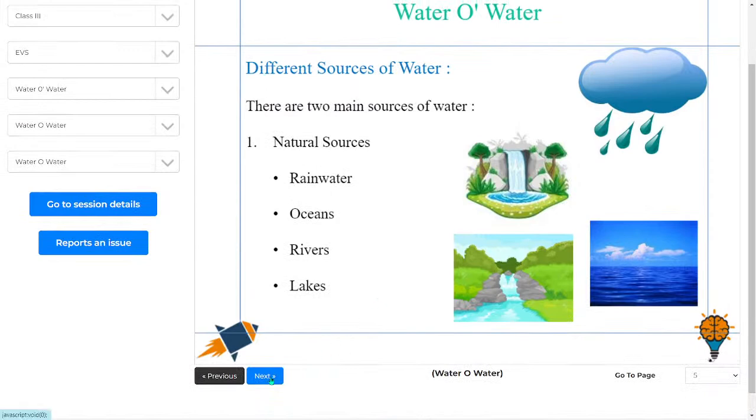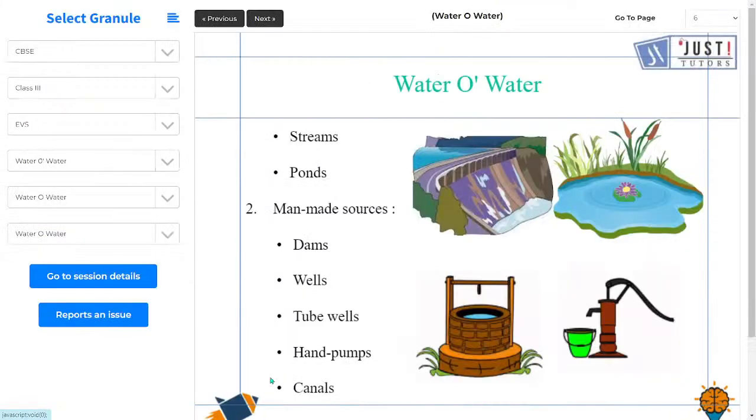Okay, now let's come to the other ones. Streams, स्ट्रीम यानी कि छोटा मोटा पॉन्ड, streams, ये सब से भी हमें पानी मिलता है. Now these are the natural sources, इनको किसी ने बनाया नहीं है, they are naturally formed, they are not formed by any human being, they are naturally occurring sources of water.